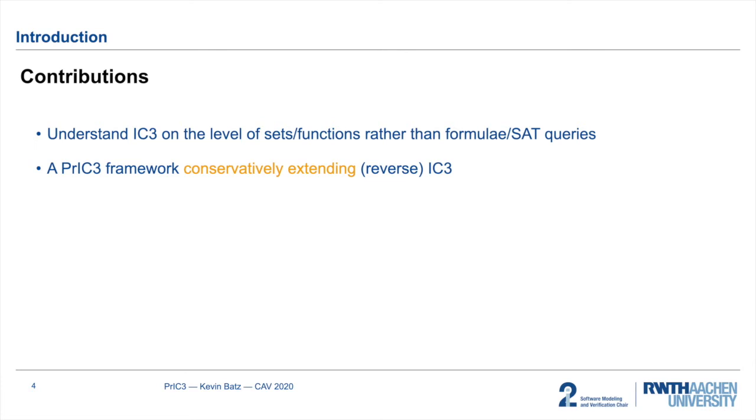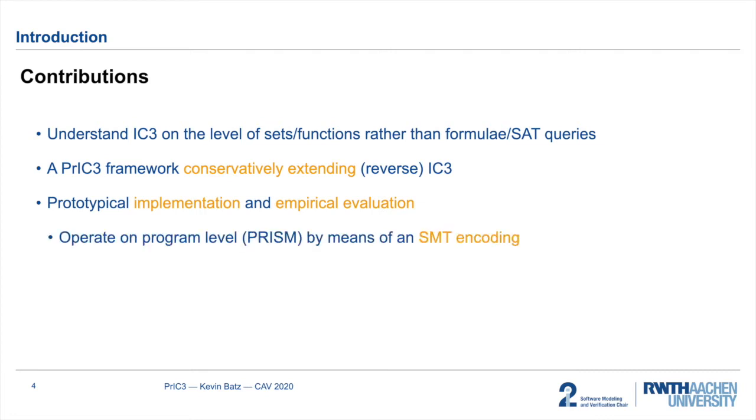By conservative extension, we mean that if we choose the threshold probability lambda to be 0, then we obtain a qualitative reachability problem, and in this case our algorithm behaves as standard reverse IC3. Furthermore, we provide a prototypical implementation and an empirical evaluation. Here we operate on program level by means of an SMT encoding, and we are able to adapt optimizations well known to IC3 such as repushing obligations, propagation, and we provide first ideas on what is called generalization.